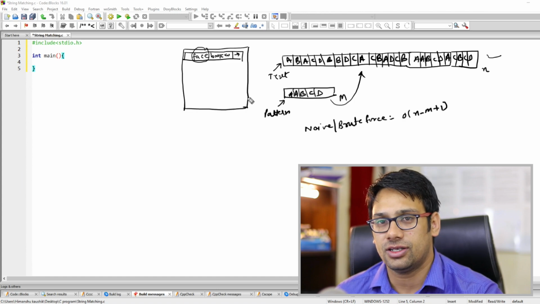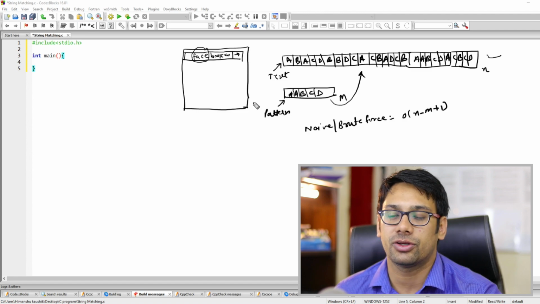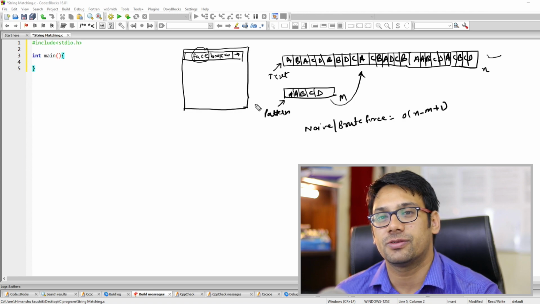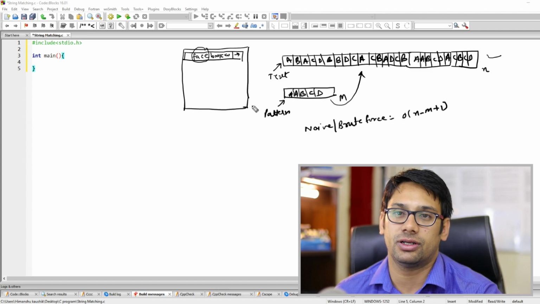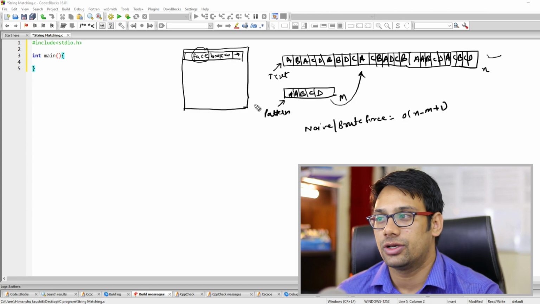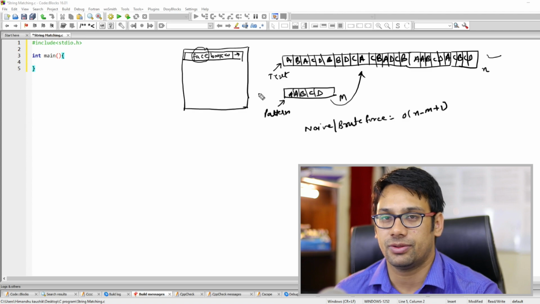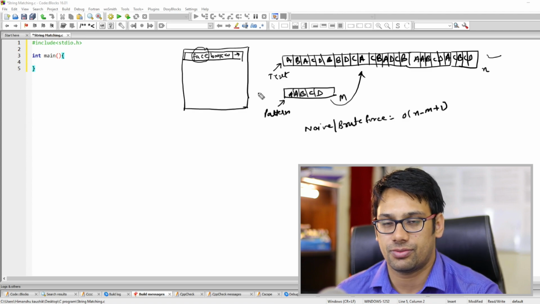But I want you not to use those functions, and rather implement your own technique to find out whether this given pattern is present inside the text or not. If you can implement your technique, then we can further improve it, and see how many different types of algorithms can be proposed to find this pattern. I think you understood the problem statement. Now just go back to your programming and give a solution to this problem.